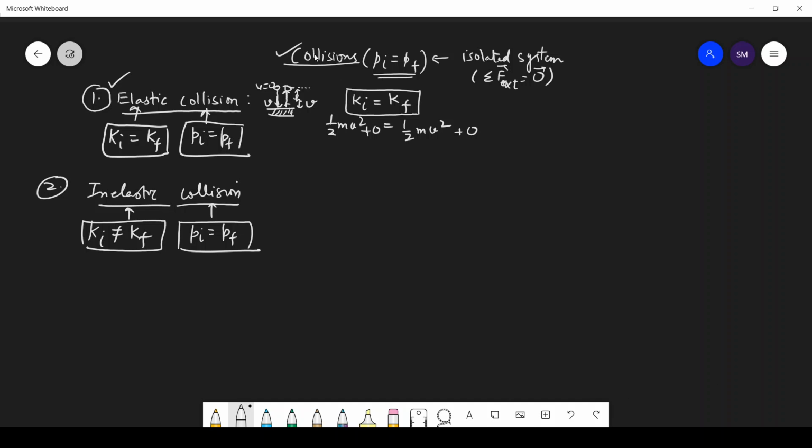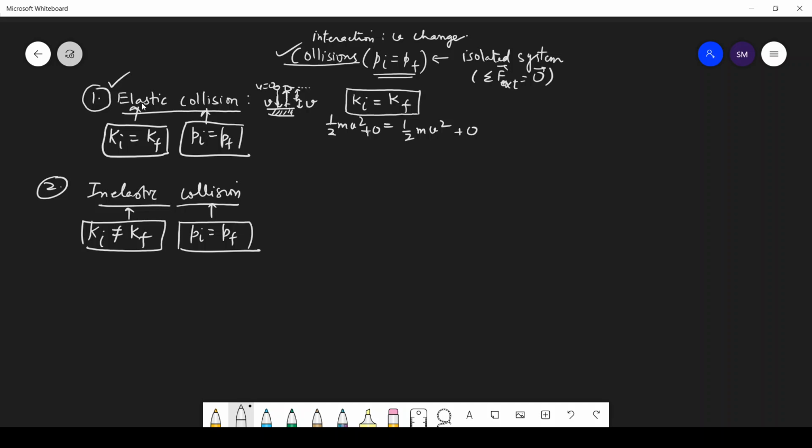So what we are doing, collisions are the interactions between bodies, and after this interaction, the velocities of the bodies might change. And whenever the word collision is there, it means momentum is conserved, but there is a condition that the system should be isolated, and isolated system means the sum of external forces is 0.